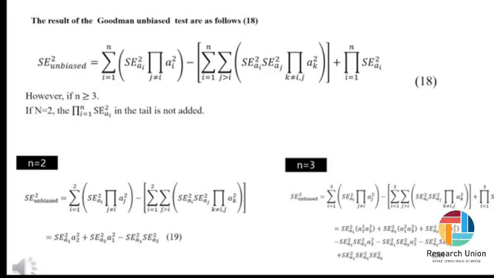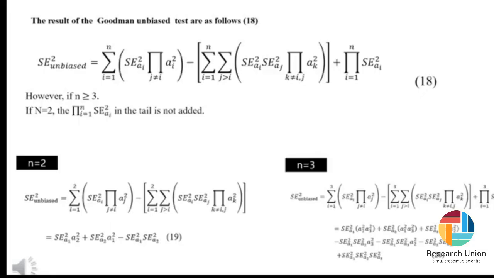When n is greater than 3, you use the general formula as shown in equation 18. In the case where n is 2, you need to remove the product of the standard errors at the end to perform the calculation. Please distinguish between equations 19 and 20 presented below.